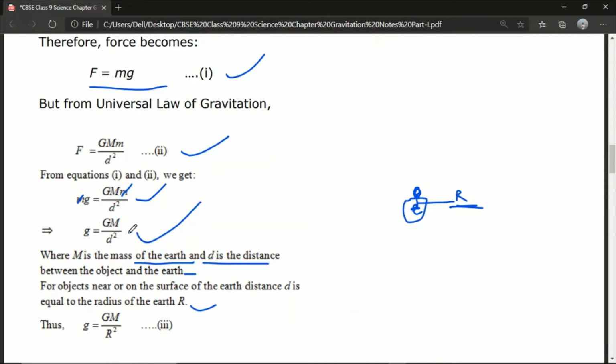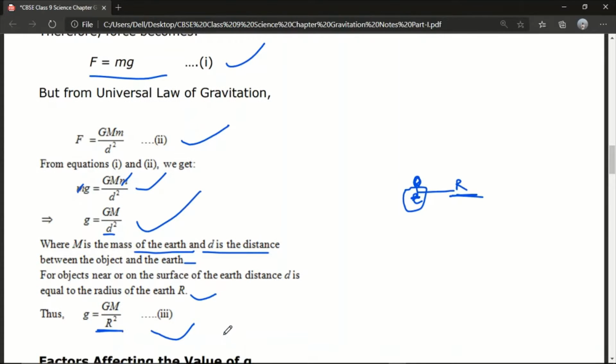Okay, so we can write this equation, small g, as g equal to capital G, capital M by capital R square. So why did we change the d to r? We have replaced d with r because r is the distance between the object and the center of the earth. And we have taken r here because the object is on the surface of the earth.